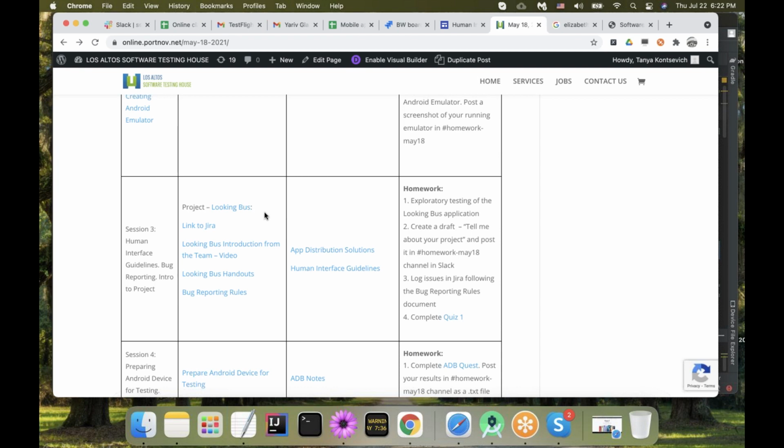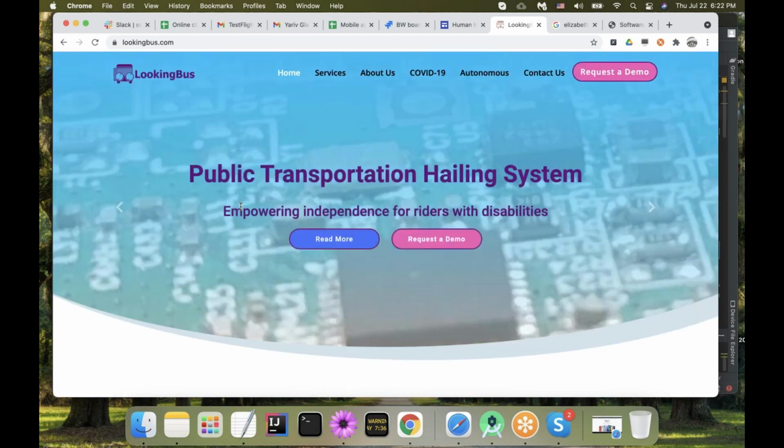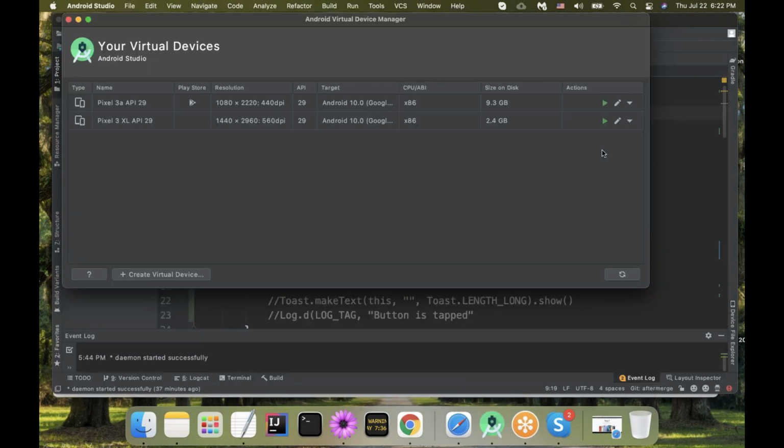LookingBus again. You already have seen this website. I'm just here again for a moment, and going to be staying here for a moment while I start my emulator. So I'm going to start my emulator now so that I can actually install the app and show you how to install the app.